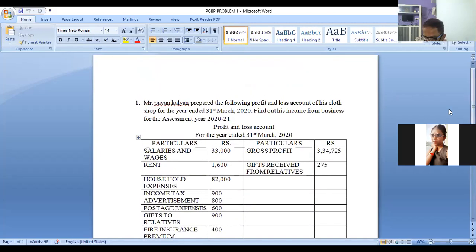Now how to calculate income from business? First, you see the format. What you have to take first? Step one. What do you have to take first?